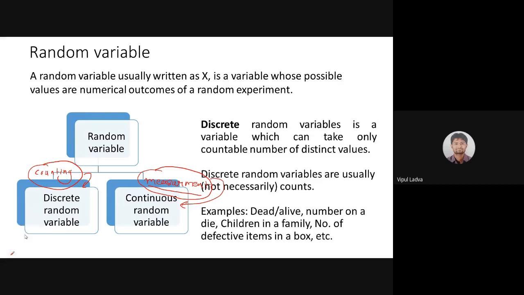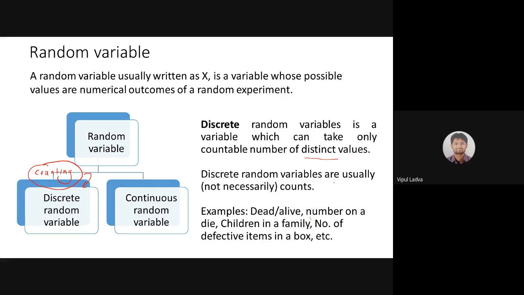A discrete random variable is a variable which can take only a countable number of distinct values. Here, the important word is distinct values.